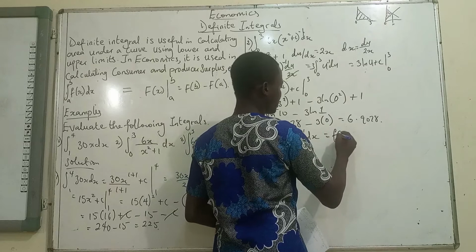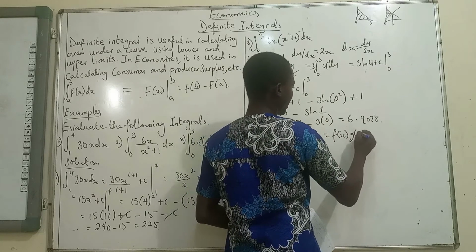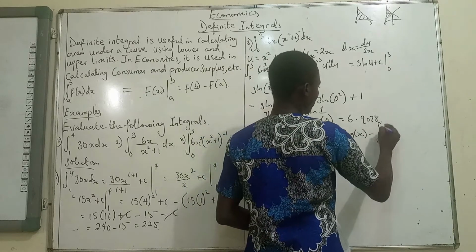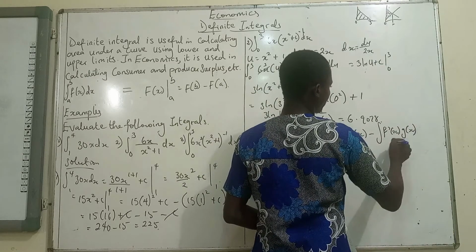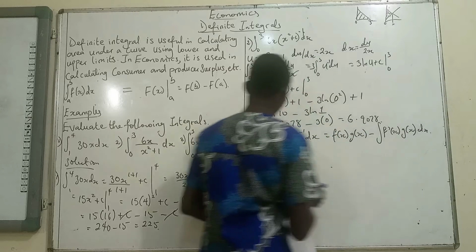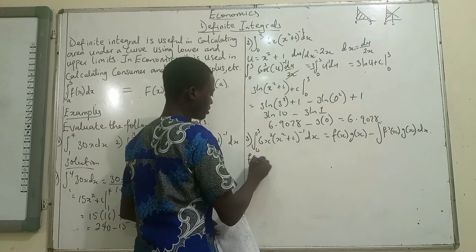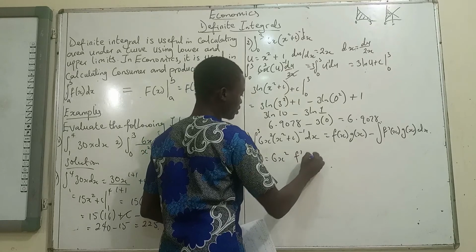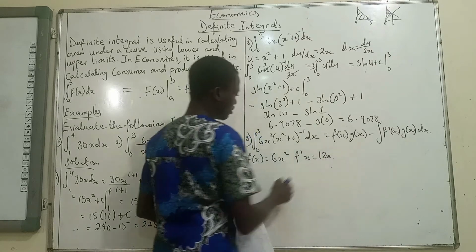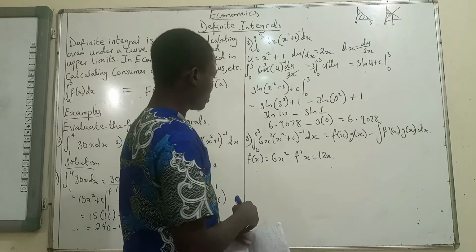I recall the formula is f(x)g(x) minus the integral of f prime x times g(x) dx. And f(x) is going to give us 6x squared, such that f prime x will give us 12x.